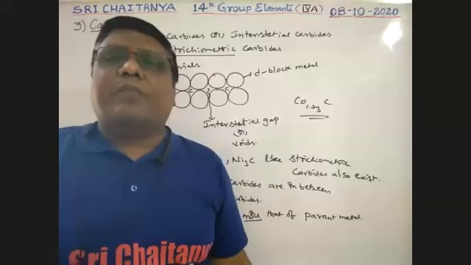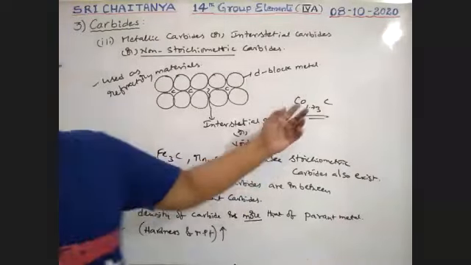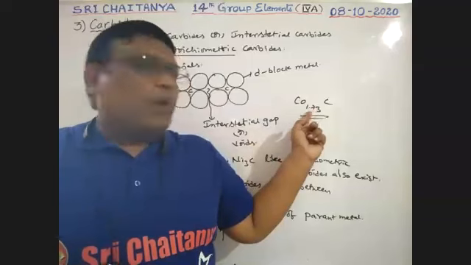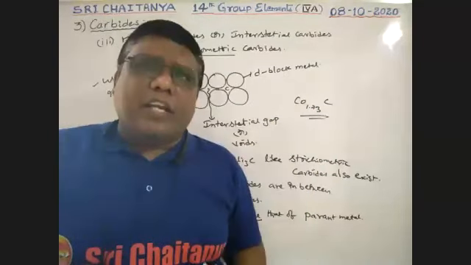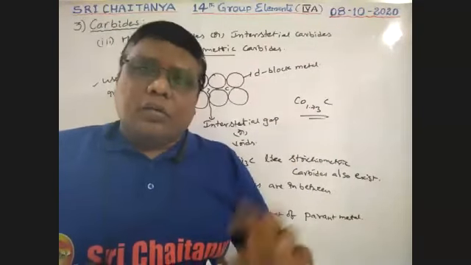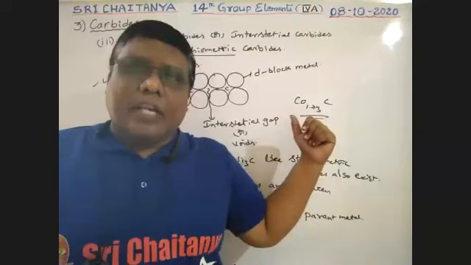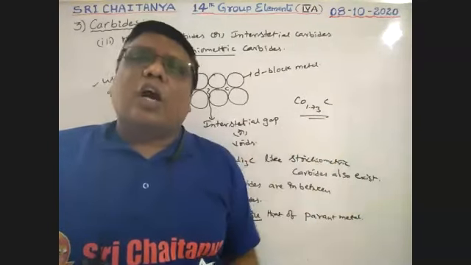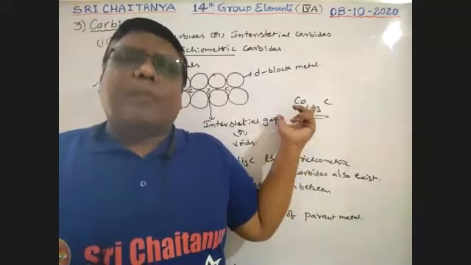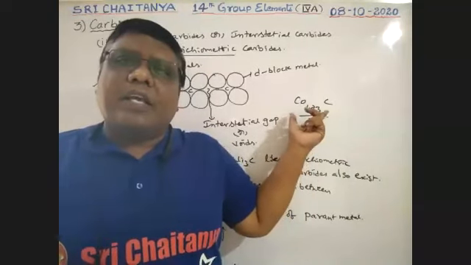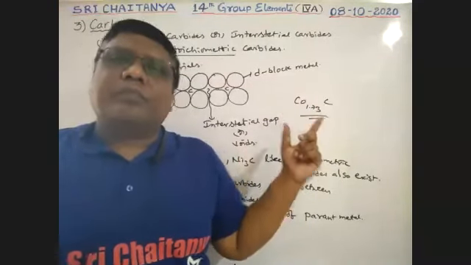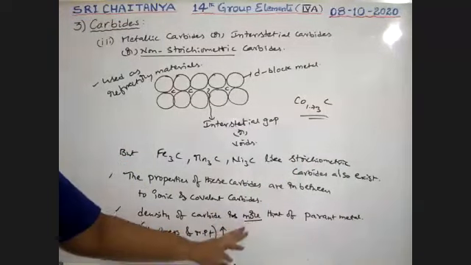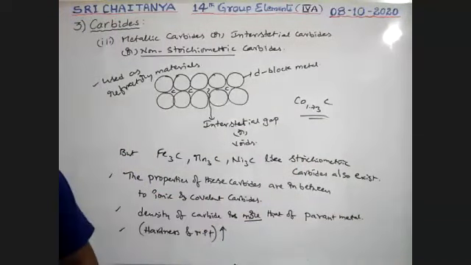Very important. This is cobalt, 1.73, no particular calculation here. That is non-stoichiometry, so no rules are followed here. That's why this type of carbide is called a non-stoichiometric carbide. Most of the carbides are like this, but this type of carbides are also available.